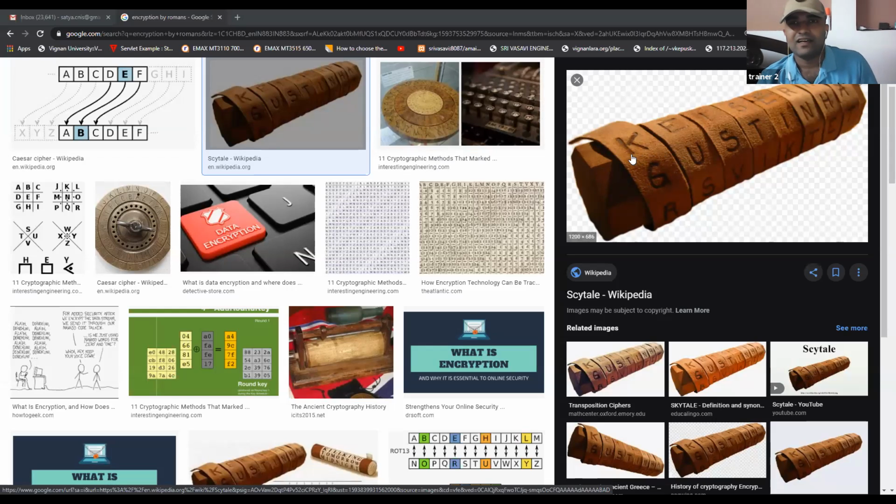They used to have two things with them. One is a spear-like structure as shown on the right side. The spear's diameter is fixed. If a sender is using, for example, a 4 centimeter spear with, say, 6 faces as shown here, the receiver must use the same dimensions.